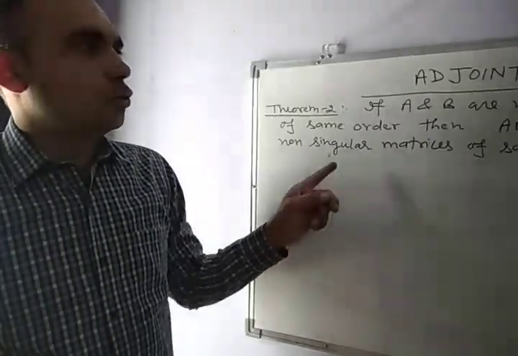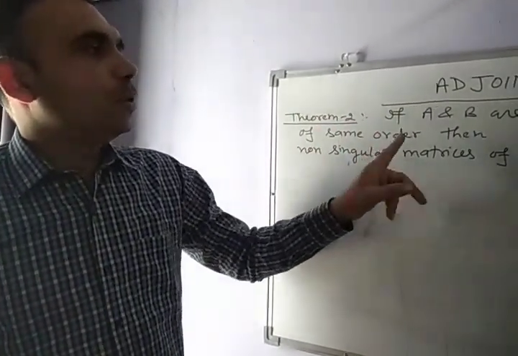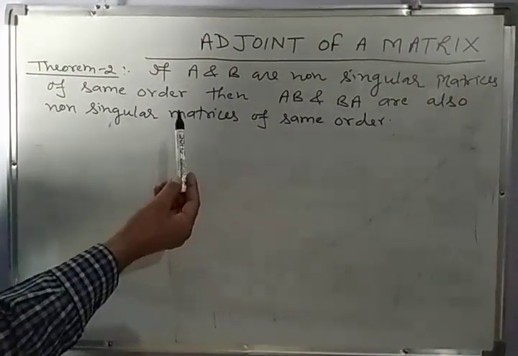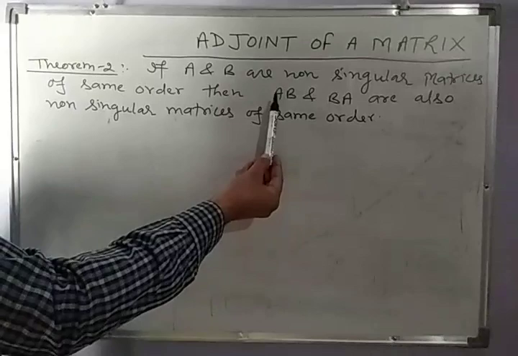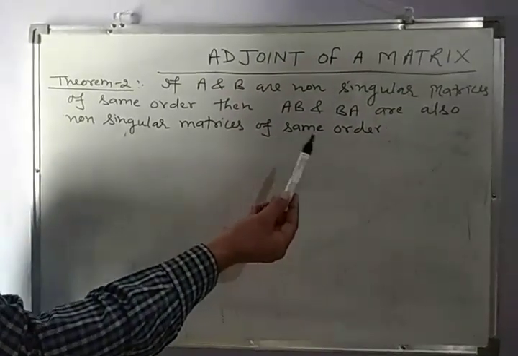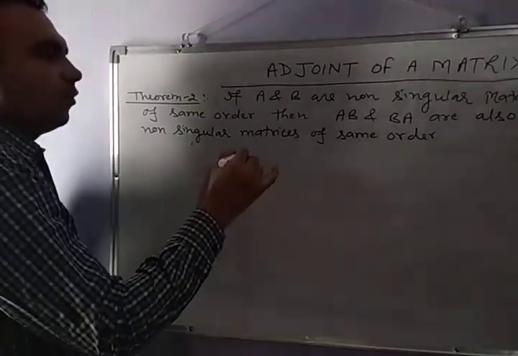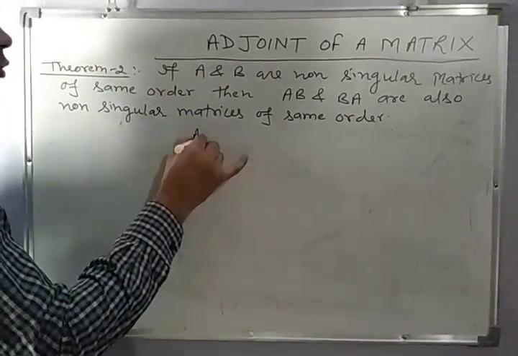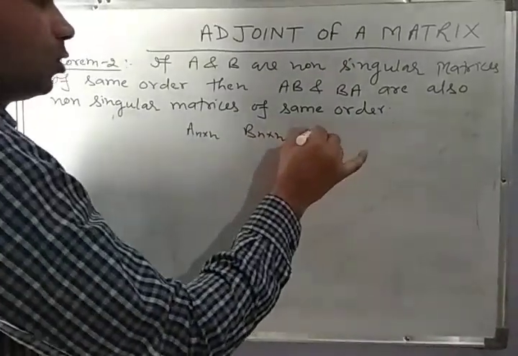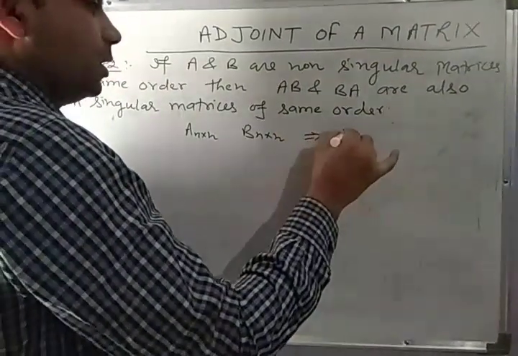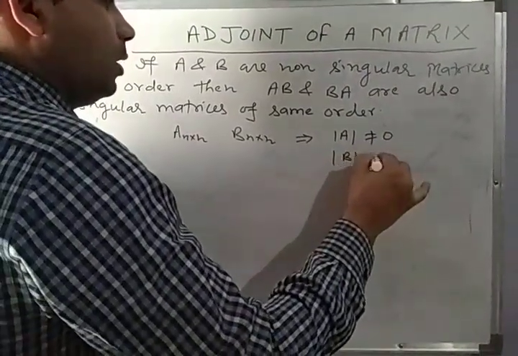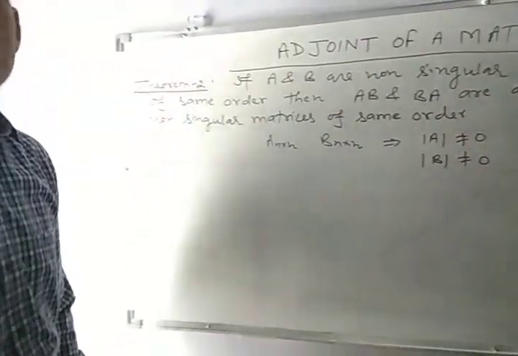Next, a theorem related to singular matrices. Theorem 2: if A and B are non-singular matrices of the same order, then the products AB and BA are also non-singular matrices of the same order. Let us say we have matrix A of order n and matrix B of order n, which are non-singular, which implies determinant of A is not equal to 0 and determinant of B is not equal to 0.